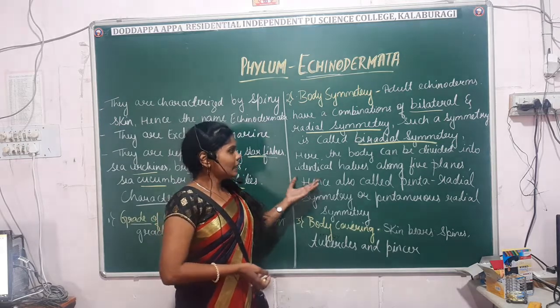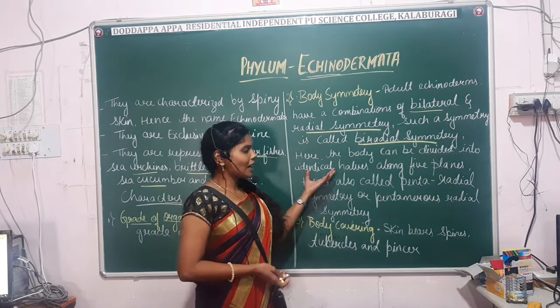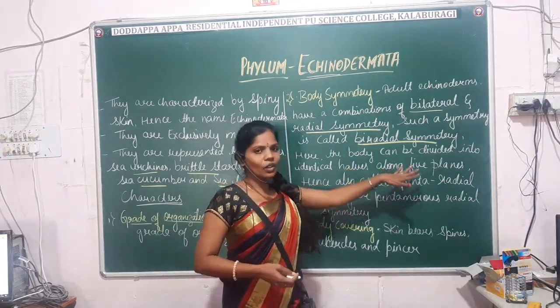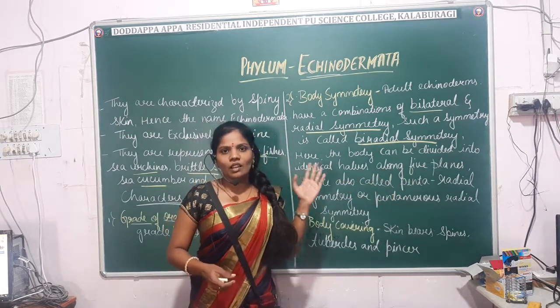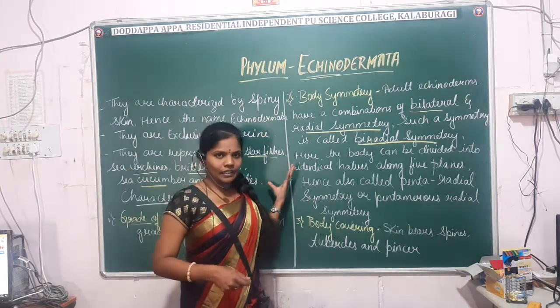Again, the body can be divided into identical halves along the 5 planes. Echinoderms are commonly known as pentamerous animals because of the presence of 5 radiating arms.